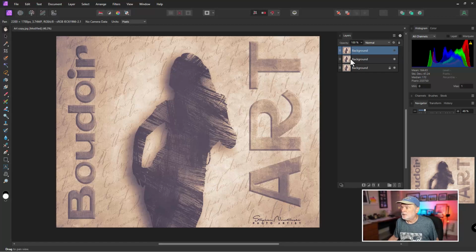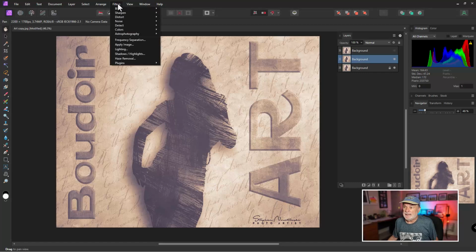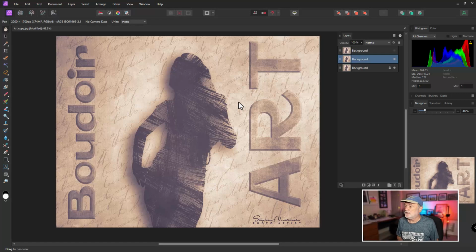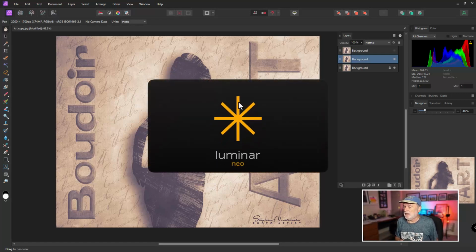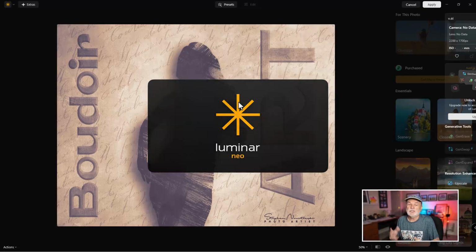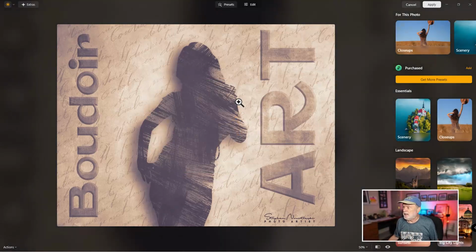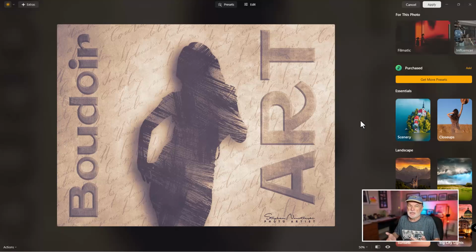So let's hide that. Let's go to the second one first, because I'm going to do a before and after here. And if I go to Filter, again, drop-down menu right here, and come down to plugins, let's open up Skylum Luminar Neo, and let's see if this works. And yep, it's booting up, which is a good thing right now. This is called round tripping, by the way, by some people. In other words, it's opening this up in Luminar Neo. I want to make some adjustments, save it, and it's going to put it back in the layer in Affinity Photo 2, just like in Photoshop.